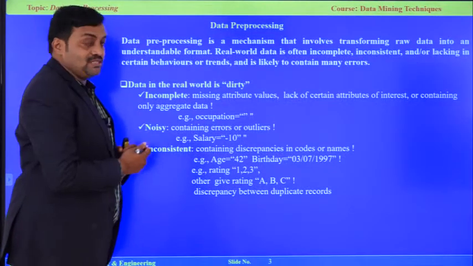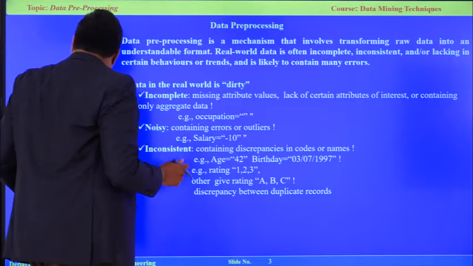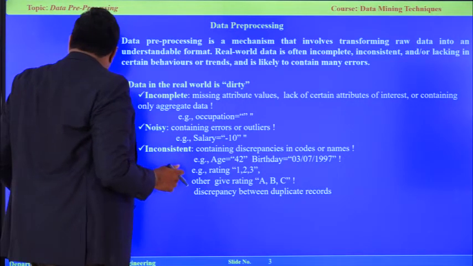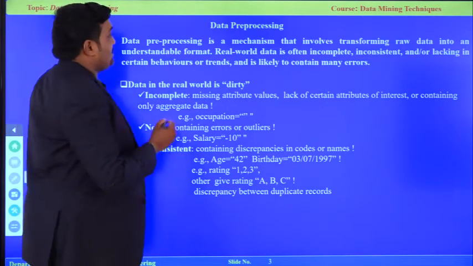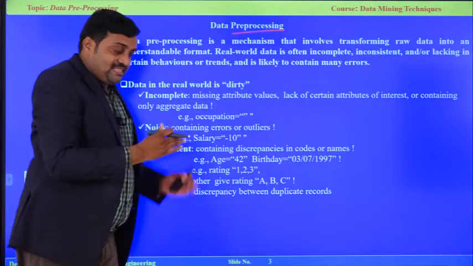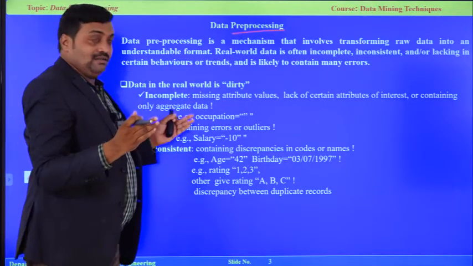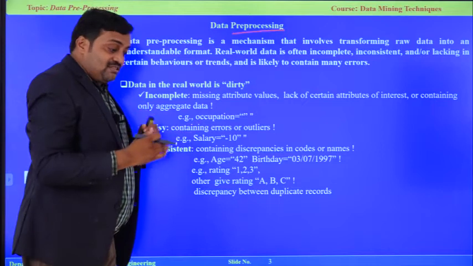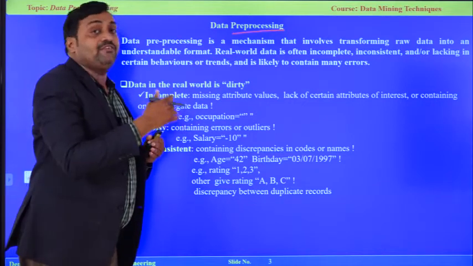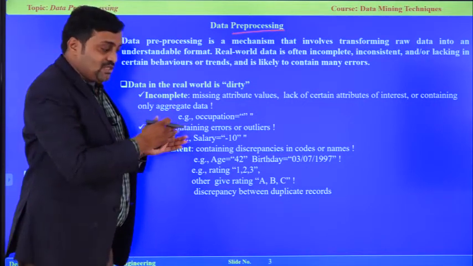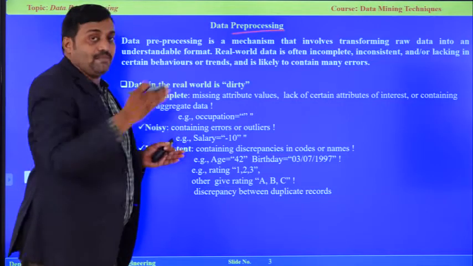What is meant by pre-processing? Data pre-processing is nothing but we are receiving the raw data which is not understood by anyone, because we are getting it from various sources and various formats.